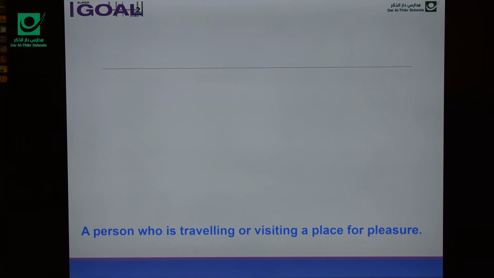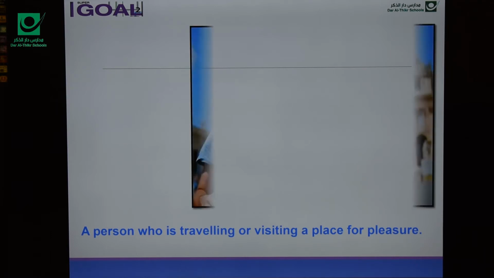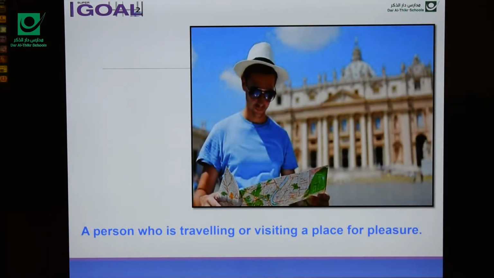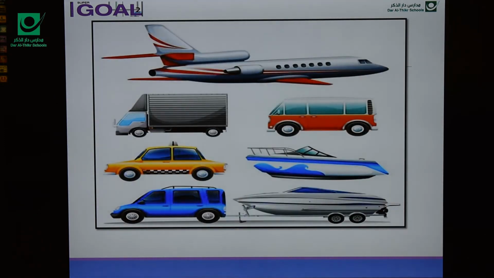A person who's traveling or visiting a place for pleasure or for fun. What do we call a person who's traveling or visiting a place for pleasure, for fun? So this man is a, what do you think? Exactly, he's a tourist. Perfect, tourist. Repeat after me, tourist. A tourist usually visits what here? He usually visits, exactly, places or famous places.